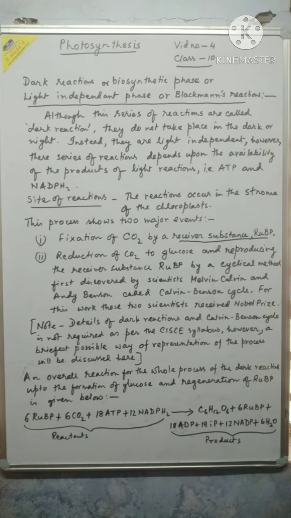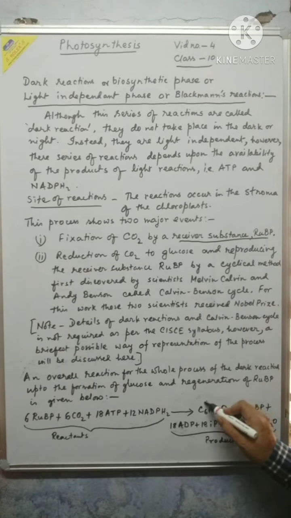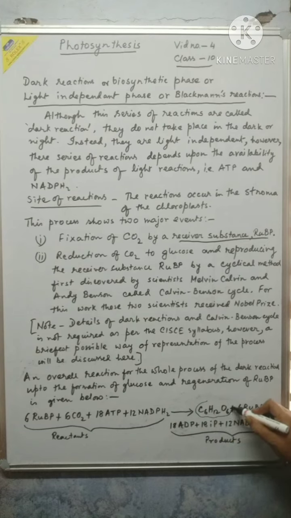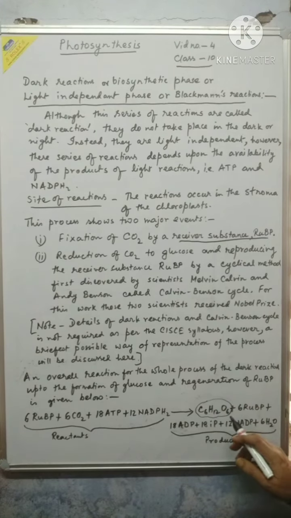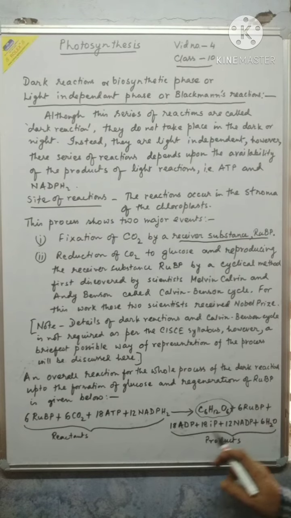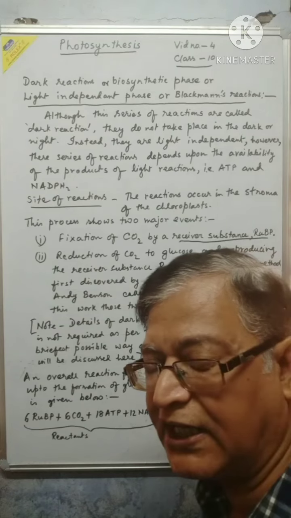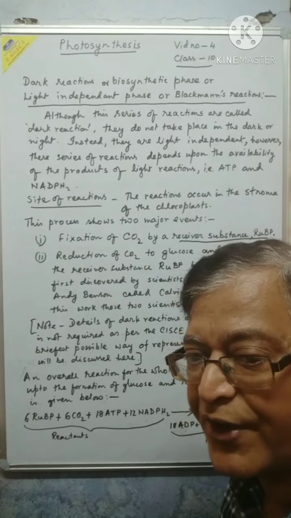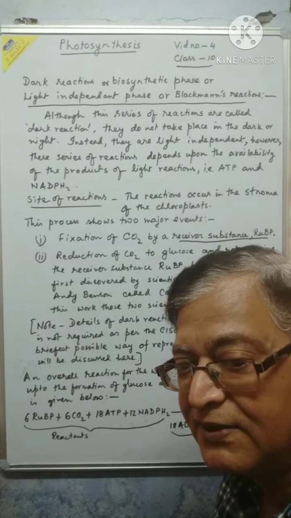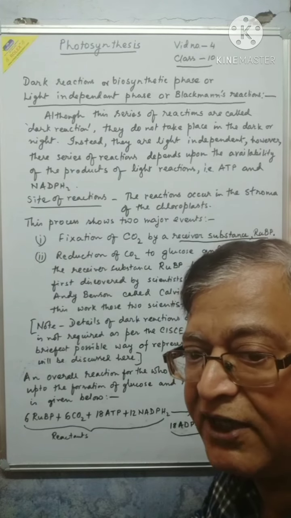Whereas they produce glucose, 1 molecule of glucose is shown, 1 molecule of glucose, 6 RUBP again, 18 ADP and 18 IP. You remember ATP actually is formed by joining ADP plus IP, which requires the availability of energy.